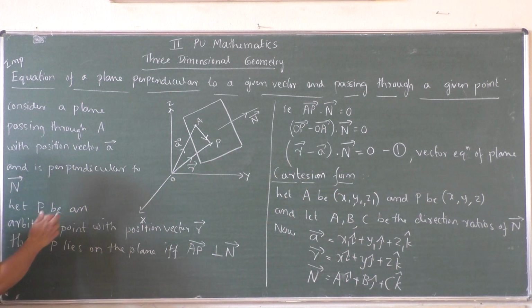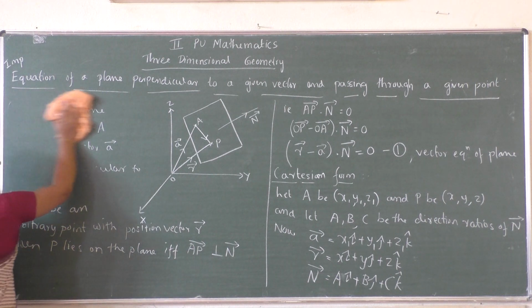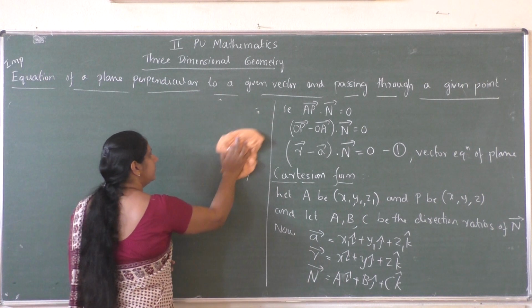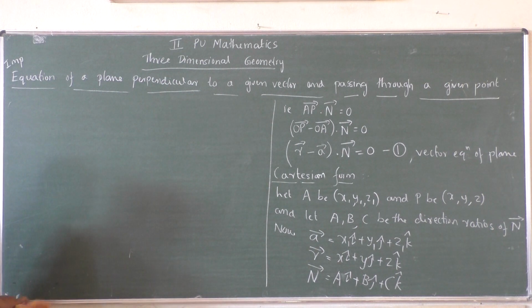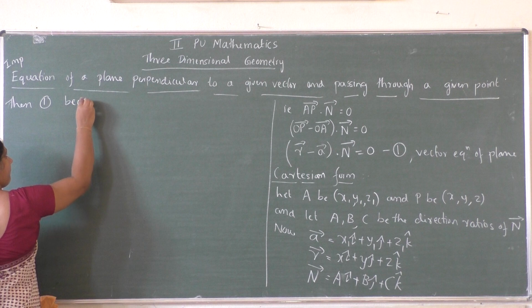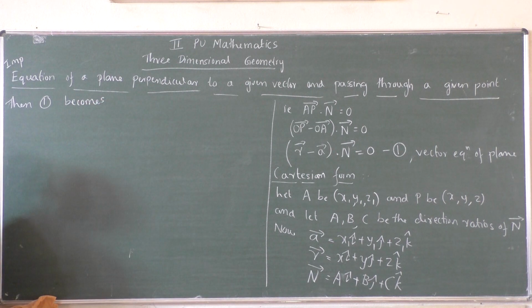Now substitute A vector, r vector and n vector in equation 1. If I substitute the values, then equation 1 becomes: in the place of r vector you have to write x i cap plus y j cap plus z k cap, minus what is A vector?